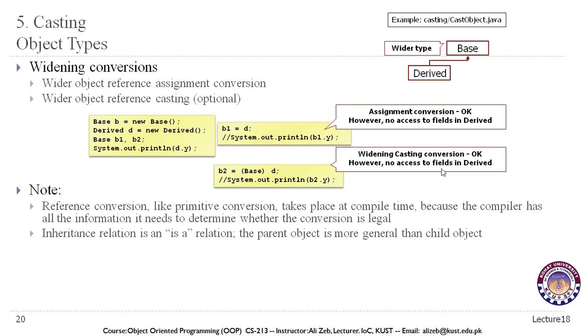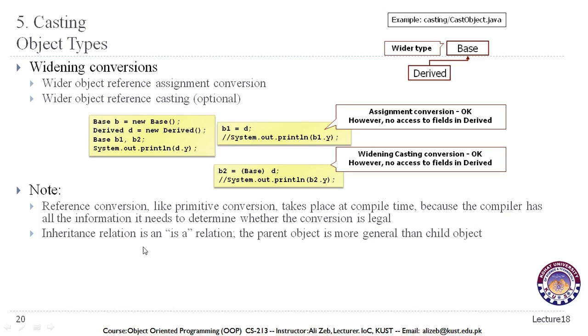We will get an error if we try to convert an object to another object that is not compatible with it, and the compatibility is usually determined through the inheritance relationship.